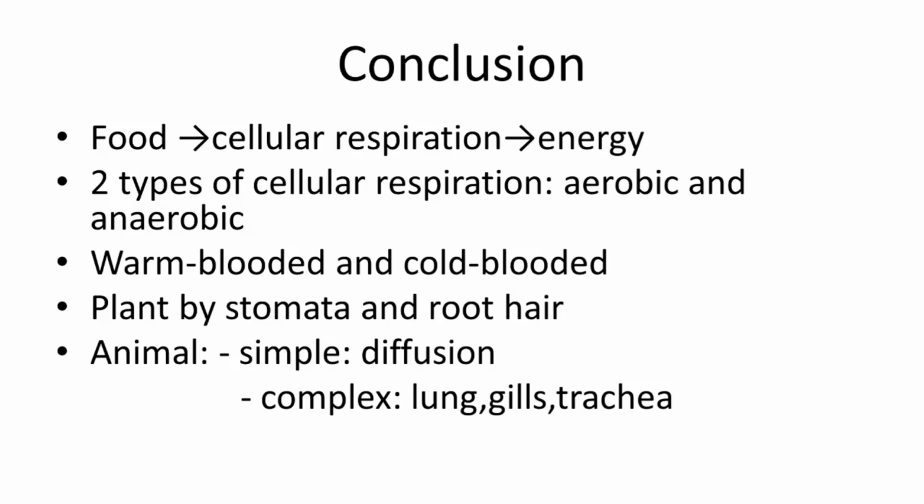Aerobic uses oxygen; anaerobic doesn't use oxygen. Warm-blooded animals have constant body temperature. Cold-blooded animals have dependent body temperature. Plants get oxygen by stomata and root hair. Simple animals get it by diffusion, complex animals by lungs, gills, and trachea.